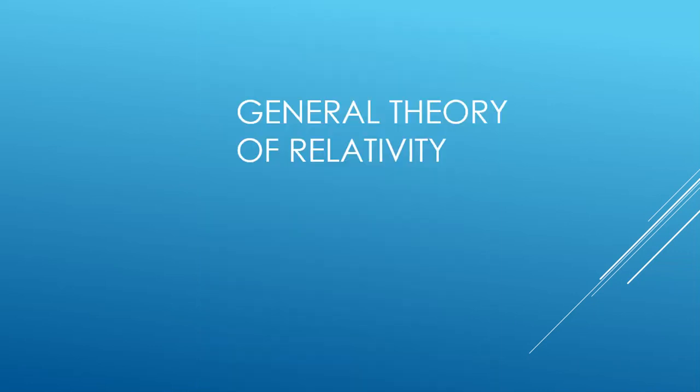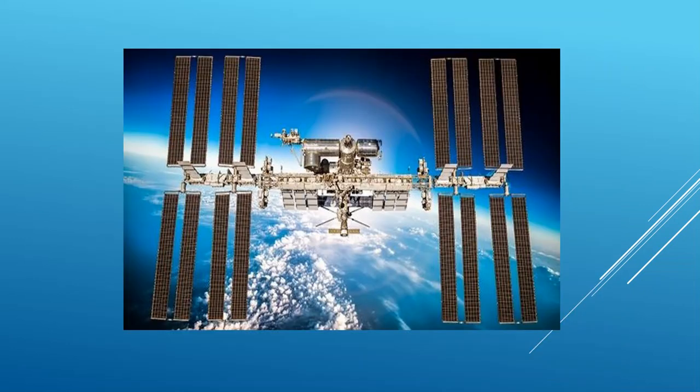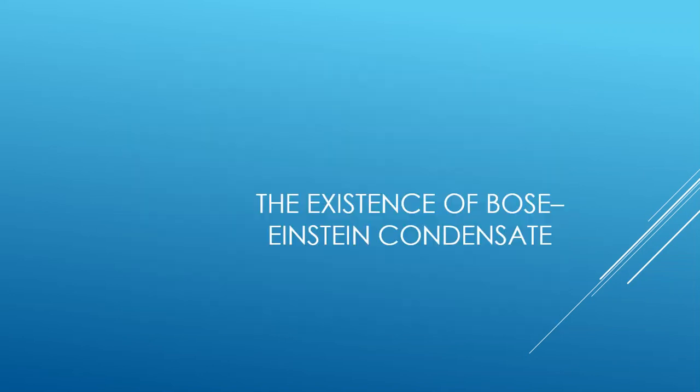Number 6. He proposed the general theory of relativity. In 1916, Einstein published his general theory of relativity, which generalizes special relativity and Newton's law of universal gravitation, providing a unified description of gravity as a geometric property of space and time. General relativity helped to model the large-scale structure of the universe, and its predictions have been confirmed in all observations and experiments to date. It has developed into an essential tool in modern astrophysics, providing understanding of phenomena like black holes and gravitational lensing.